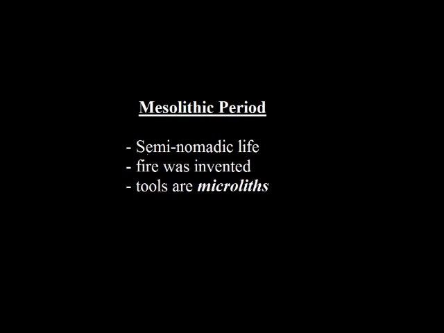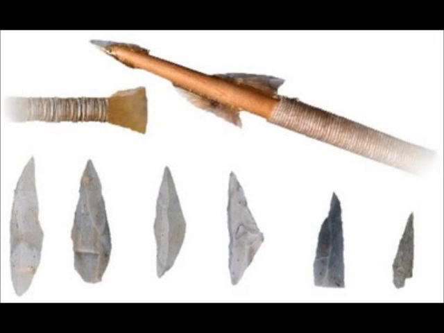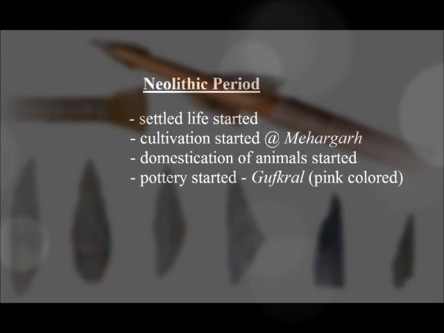Coming to the Mesolithic period, man lived a semi-nomadic life, and probably it was during this period that fire was invented. Another important thing is that during the Mesolithic period, man used microliths. The tools used by man are called microliths. These are small-sized stones which are attached to a bone or a stick, and in that way man started making a type of primitive bow and arrow.